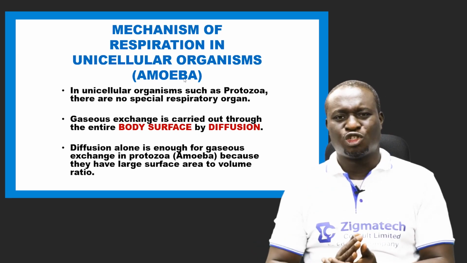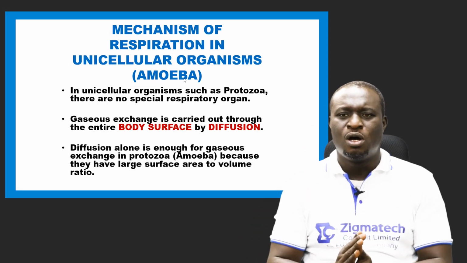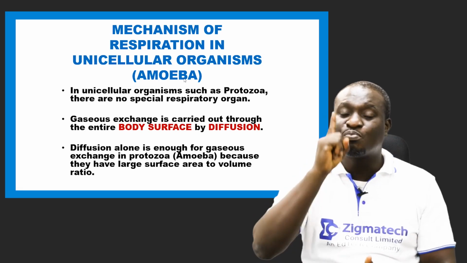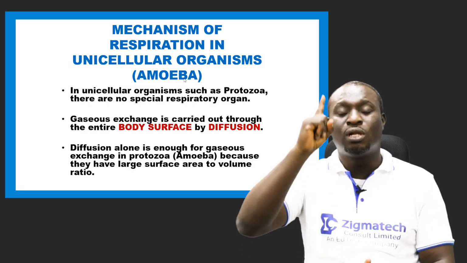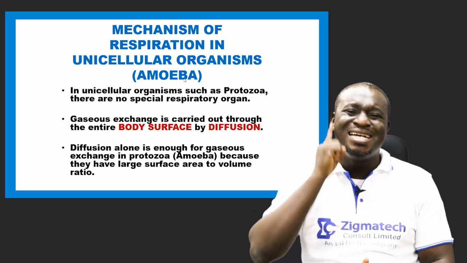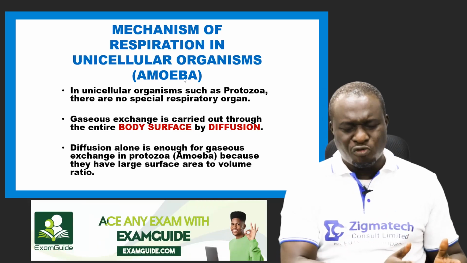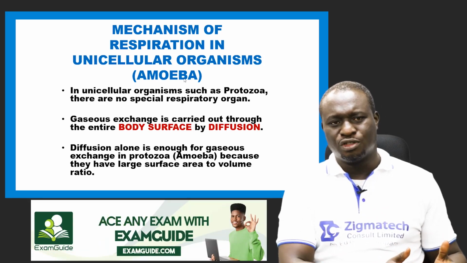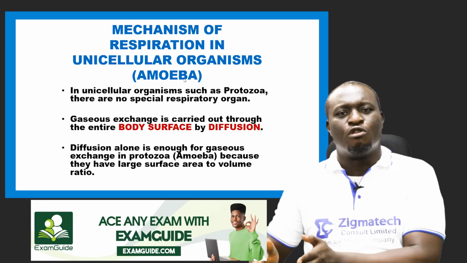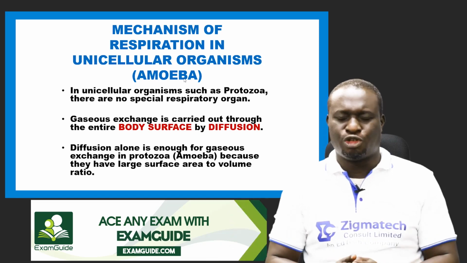Now, diffusion is the easiest form through which gaseous exchange takes place in most protozoa. Example, amoeba. Now, why does amoeba need only diffusion? What is diffusion? Movement of molecules or ions from a region of higher concentration to a region of lower concentration until it is evenly distributed.